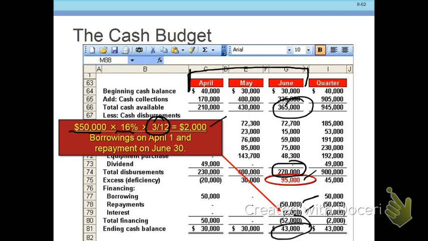And once again, we have to be careful here with our additions and subtractions. That 43 grand there shows up there. The 40 grand is from the beginning balance in April. Bottom line is we have to be a little careful where we get those numbers, and we just can't add the columns across, because that will lead us to some incorrect and strange numbers.